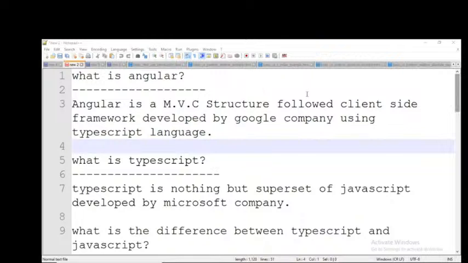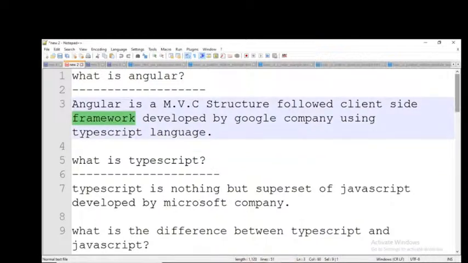Right. Now, framework. Why is everybody using frameworks nowadays? Why framework? It is a client-side framework, right? So we understand the difference between client-side and server-side technologies. Now we need to understand this framework. Why is everybody using a framework to develop their application nowadays? As per your knowledge, you can respond.